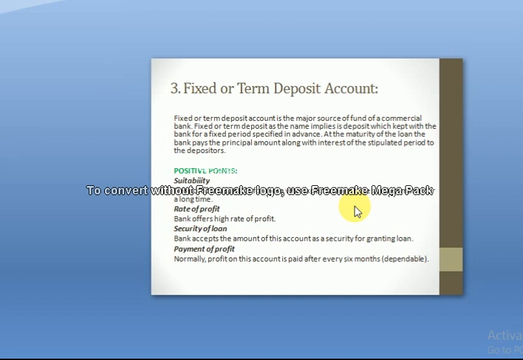Now for 1 year you don't have the right to make further deposits or withdraw that money. Yes, you can withdraw that money before the time period, but you will pay some penalty charges. High penalty charges will be charged by the bank. So due to these properties, the name of this account is fixed or term deposits.